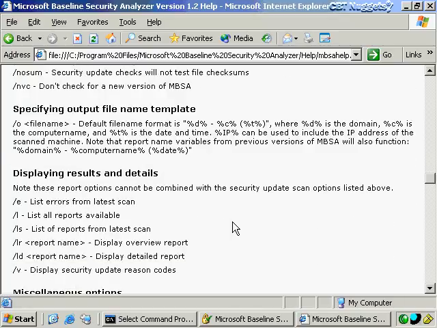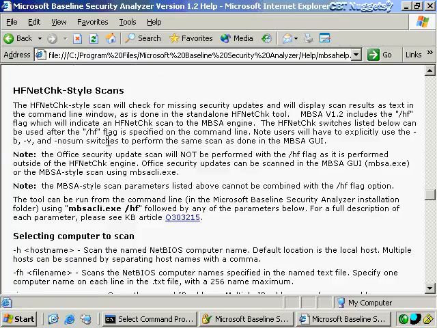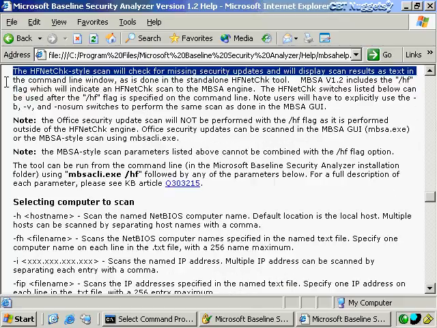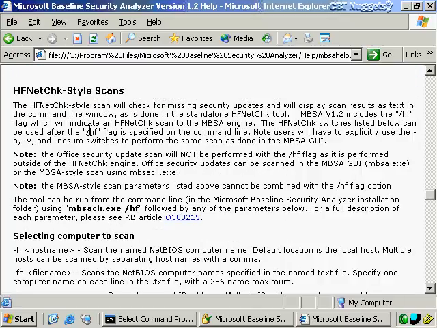Now, another thing you could do would be to run the HFNetCheck version, and if we do this, we'll see that's the HFNetCheck. This is what Microsoft Baseline Security Analyzer evolved from, because this was the strictly command line interface version, which you can still run right now, even though you've already been using Microsoft Baseline Security Analyzer.